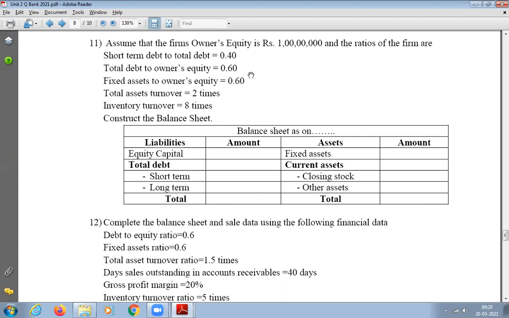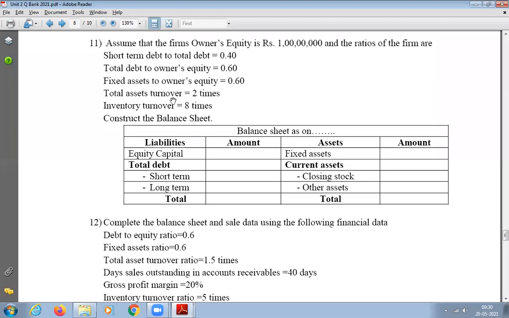Clear? Then how to find out fixed assets and current assets? Fixed asset to owner's equity is given. I know owner's equity is 1 crore, and I know the ratio, so just cross multiply and you will get the fixed asset. Similarly, current assets: total assets minus fixed assets. Then how do you calculate the value of stock? Because we need stock and other assets.